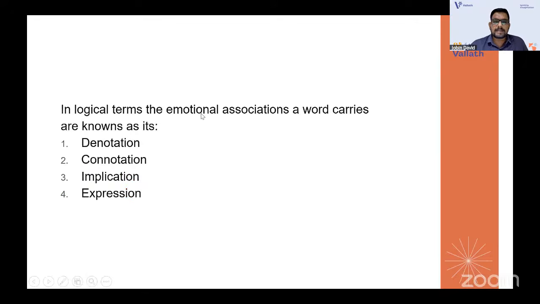In logical terms, the emotional associations a word carries: there will be a dictionary definition for a word, and there are extra meanings. For example, snake. The dictionary meaning is a venomous reptile, but with a snake you can associate danger, sin, and so on. So the emotional associations a word carries are called connotation. Danger and sin are connotations of snake. The other one is denotation.